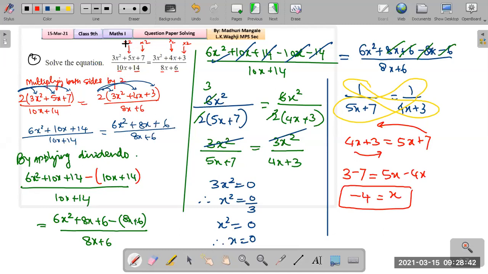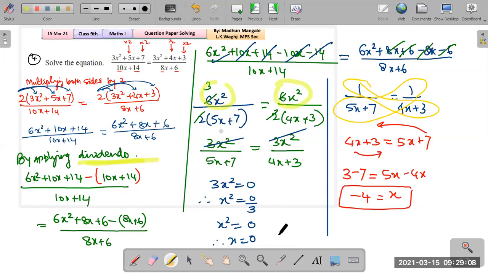If we multiply by 2, we get same coefficients. So we started with multiplying both the sides by 2, and then we applied dividendo. Why dividendo? So that the numerators will decrease. The number of terms in the numerators decreases to 1. Only we got 6x square and 6x square. That also crossing it out, we got 3x squared and 3x squared.